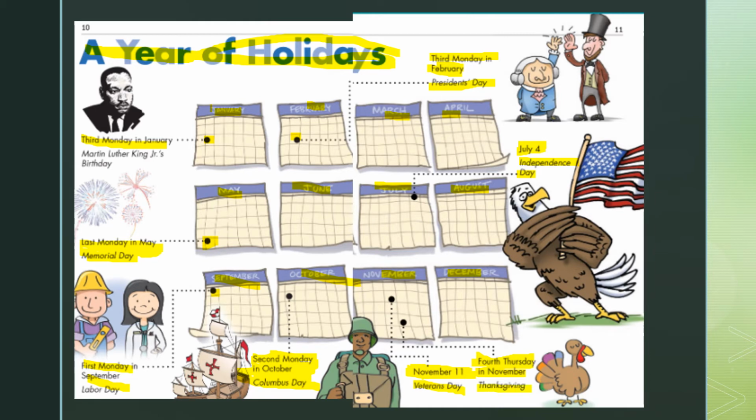Doesn't matter what date it is, but it will always be the fourth Thursday. All right, so there's our year of holidays. And remember, these are American holidays. These are holidays that people only in America celebrate. Other countries don't celebrate these because they're not American countries. All right, let's move on.